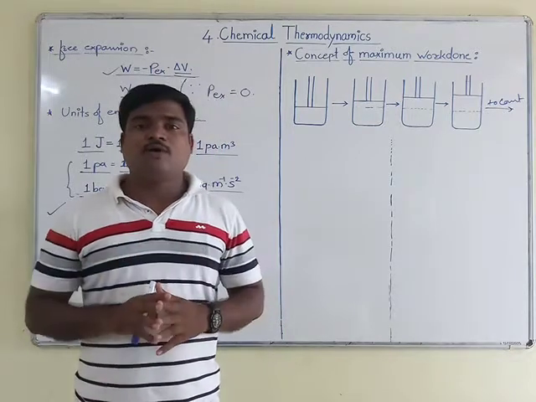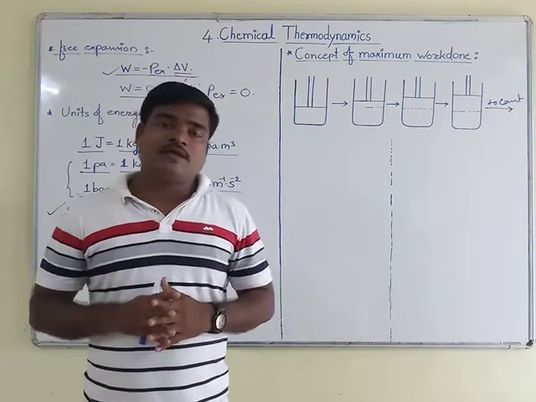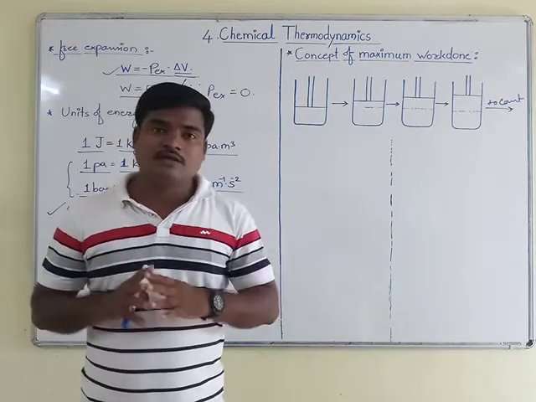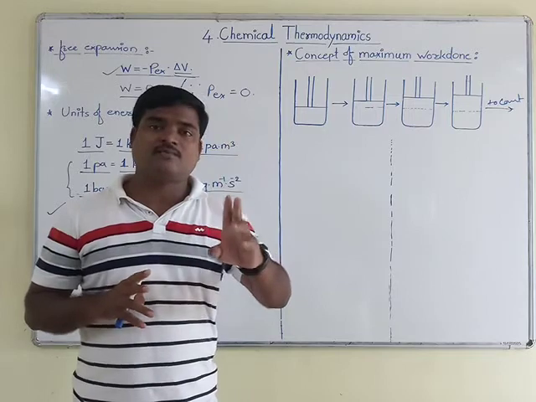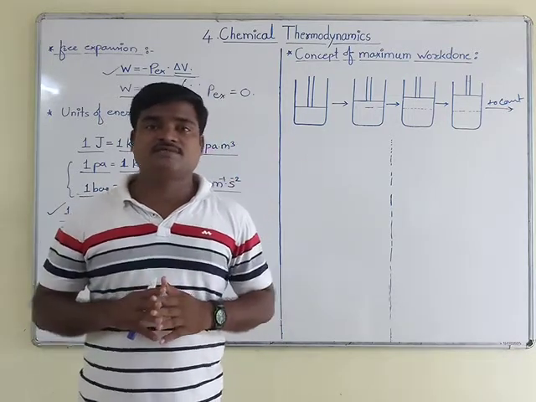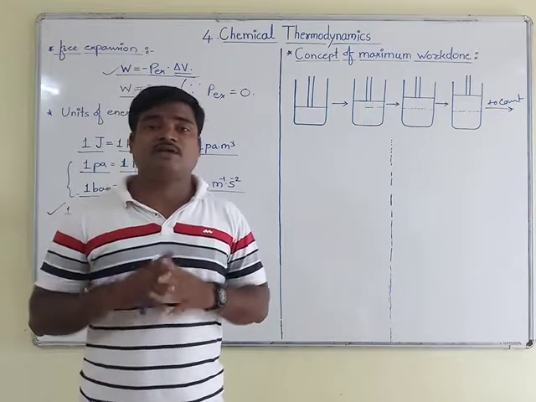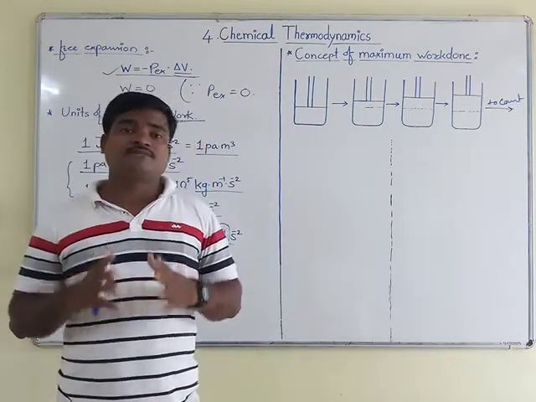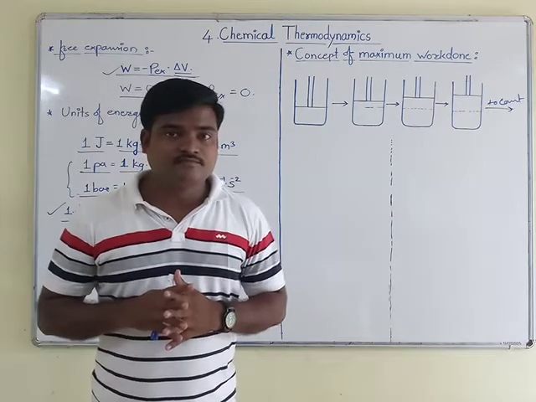So to calculate accurate and maximum work done, you have to study that process in n number of steps, that is, an infinitesimal number of steps. Then you can calculate its maximum work done.